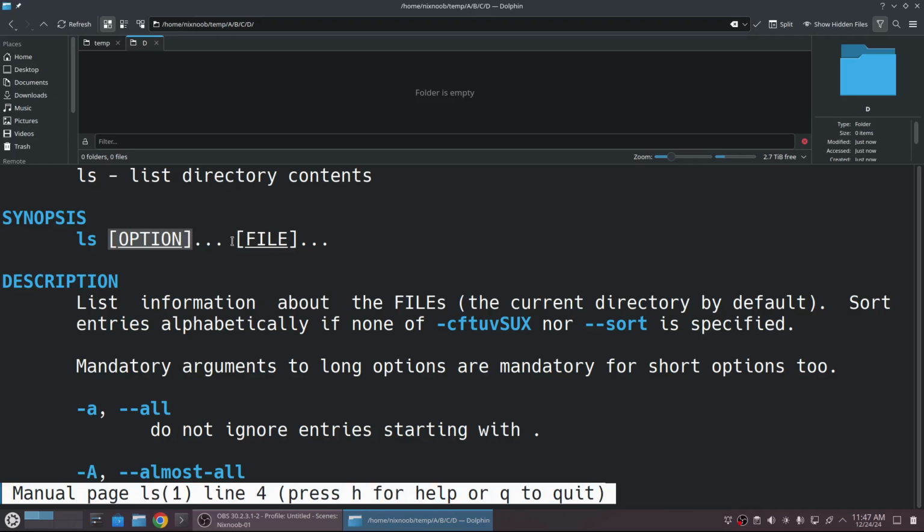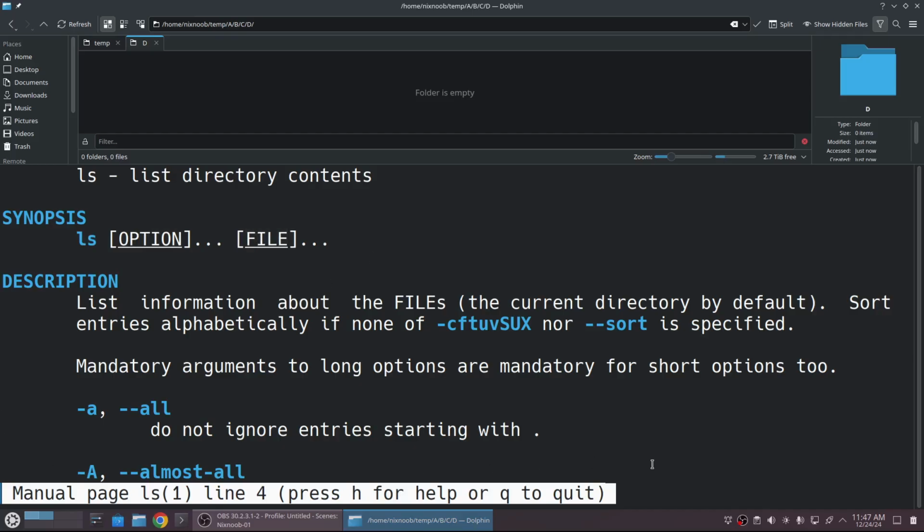And then also optional is a file or directory. So list information about the files, the current directory by default, and sort entries alphabetically if none of the sort options is specified. So this tells you how to use the command. It's ls and then some options, and then optionally a folder or file.